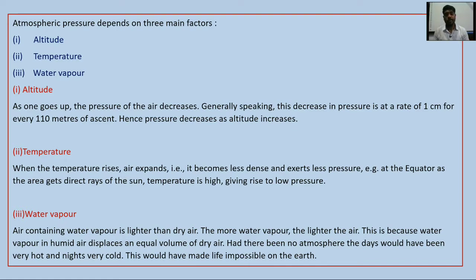Next one is temperature. When the temperature rises, air expands. That is, from the surface of the earth, when temperature rises, it expands. That is to say, it becomes less dense and exerts less pressure. For example, at the equator, as the area gets direct rays of the sun, temperature is high, giving rise to low pressure.